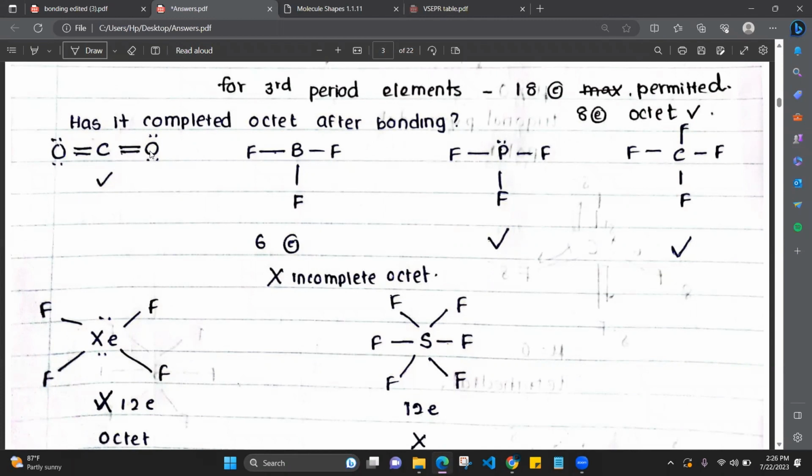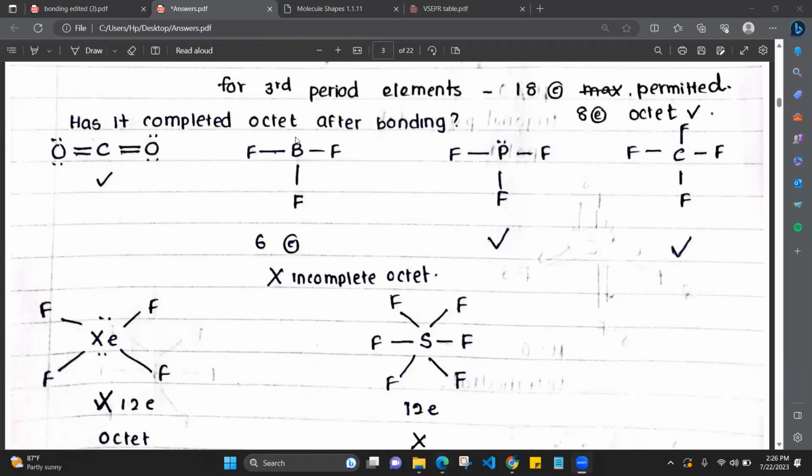Now we'll consider oxygen. It's giving 2 electrons to the bond. And it has 1, 2, 3, 4 electrons as lone pairs, as lone electrons, right? So now we'll count how many electrons in its valence shell. 1, 2, 3, 4, 5, 6, 7, 8. Now is the octet completed? Yes, right? So this carbon dioxide molecule has completed octet. Did you all get that? If you didn't understand, let me know.